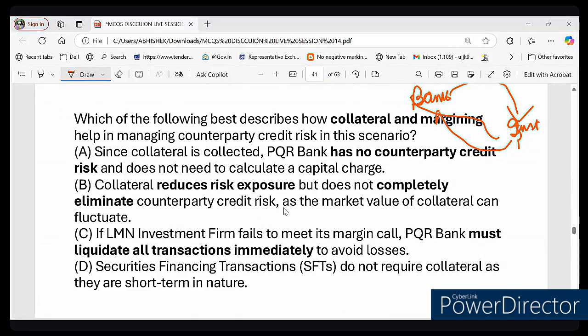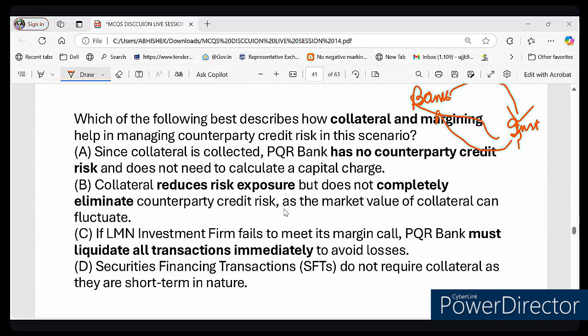Now let me ask you one question. Is collateral always in the form of cash, yes or no? So in this case, the bank gives money to the institution and in turn takes collateral. My question is, is collateral always in the form of cash? Yes or no? What do you think?